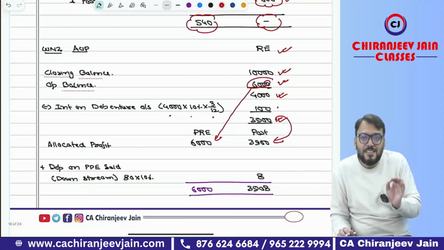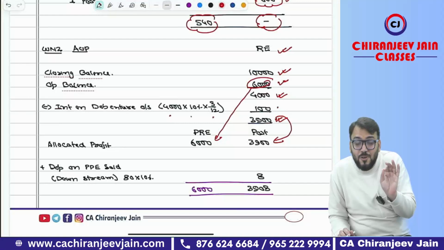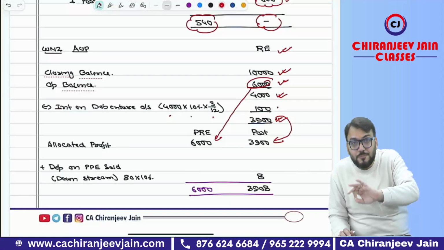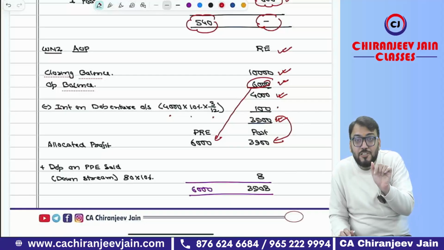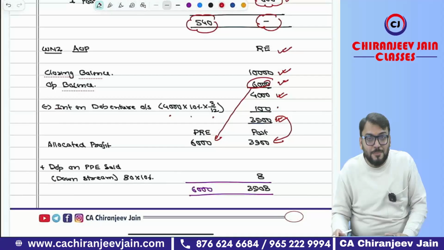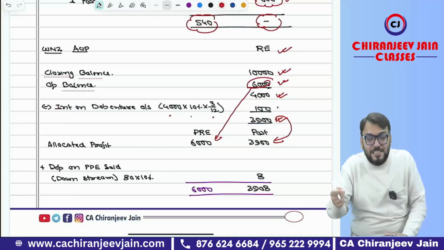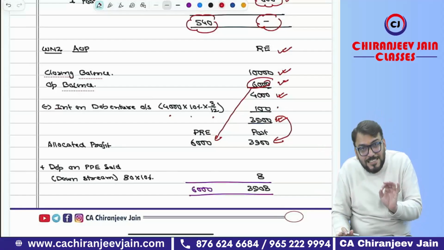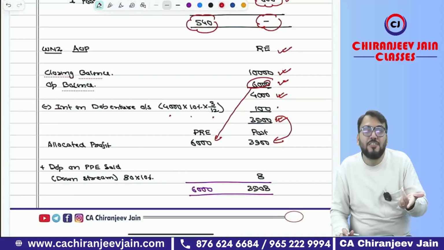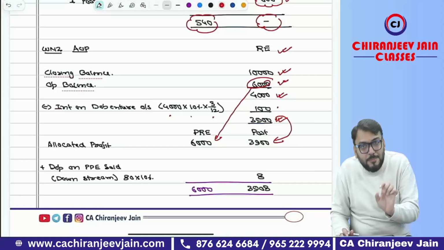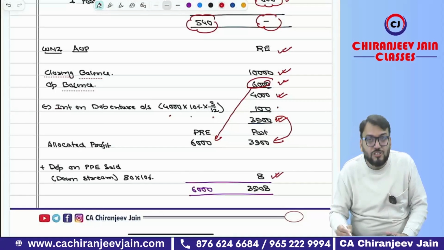Now from this, can I say one adjustment will be done for the transaction of transfer of PP from parent company to subsidiary company. On that, there will be some additional depreciation on the unrealized amount. So that will affect the profit of which company? Profit of the subsidiary company. You will decrease the depreciation expense, so profit of the subsidiary company will increase. The additional depreciation actually charged by the subsidiary company will be on the amount of URP. So 80 was the URP, rate of depreciation 10%. So 80 into 10% is 8. So 8 will be added to post acquisition profit.